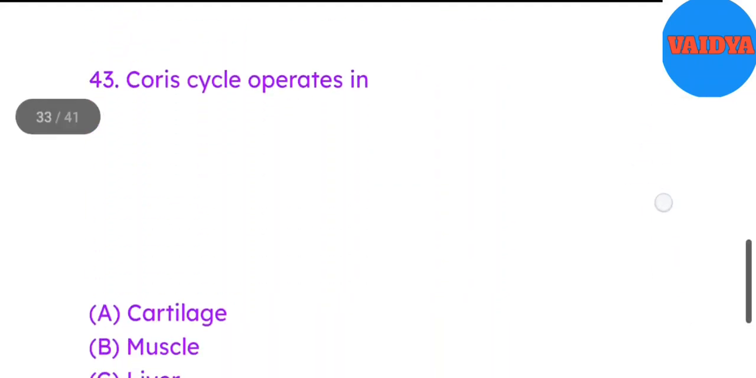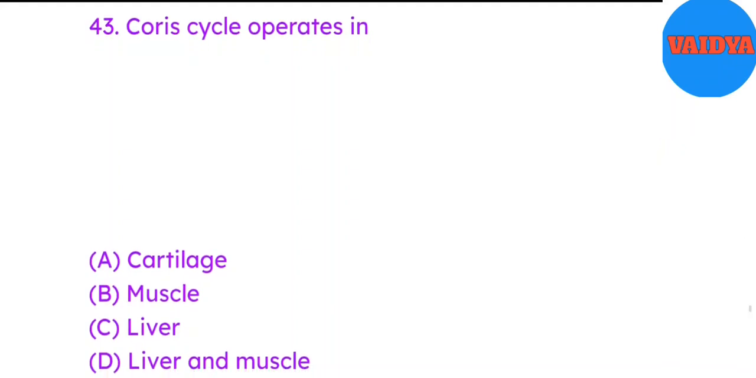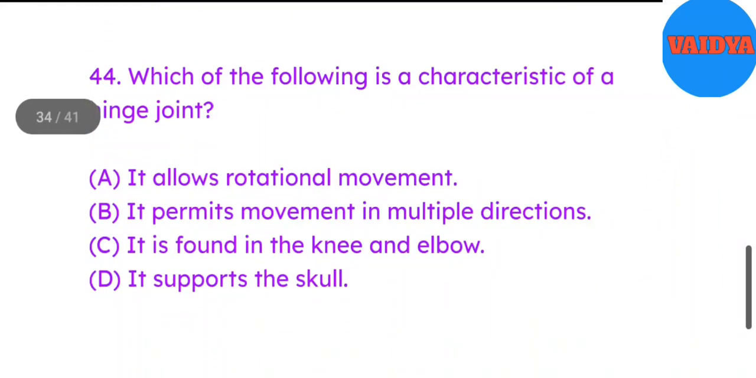43. Cori's cycle operates in A. Cartilage. B. Muscle. C. Liver. D. Liver and muscle. Answer C. Liver. 44. Which of the following is a characteristic of a hinge joint?